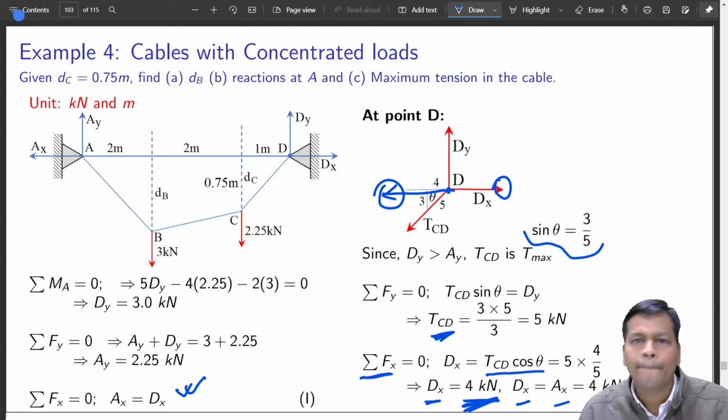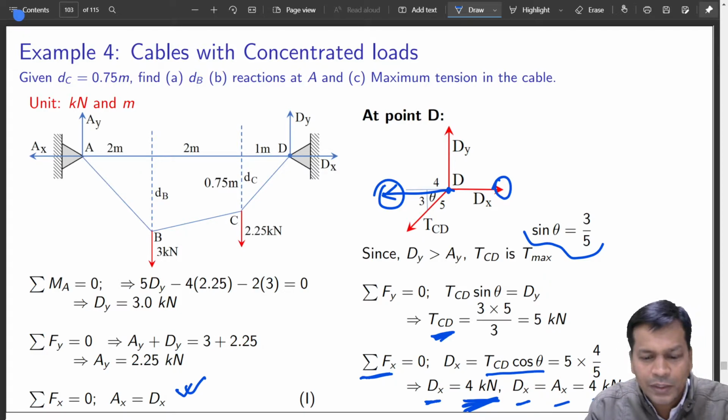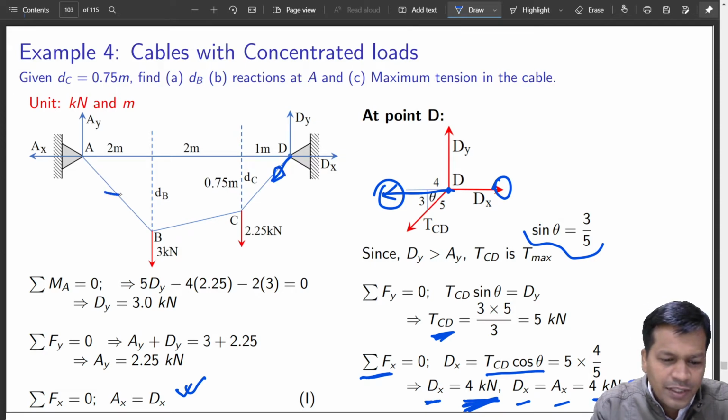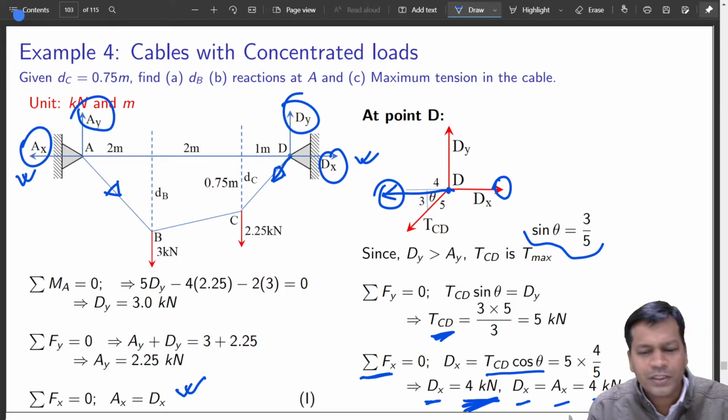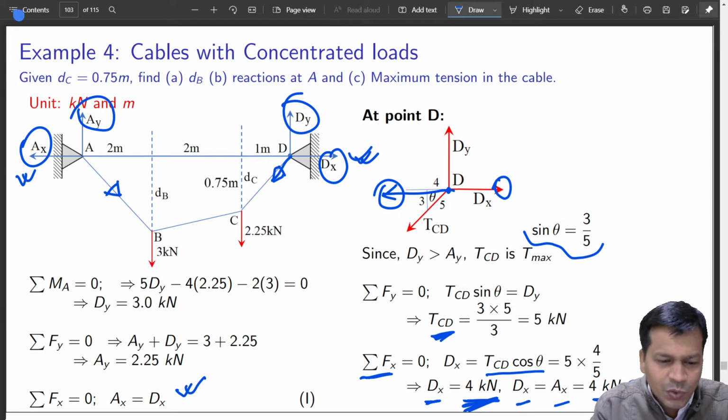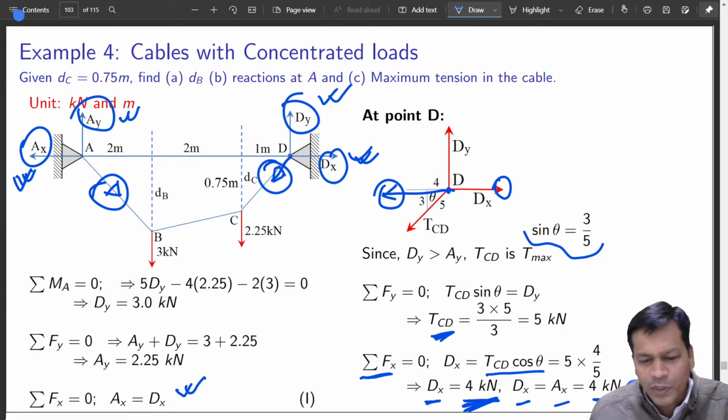Very good. How will TCD be Tmax? Actually see, this is the resultant of this and this, and this is the resultant of this and this, but you know this is equal to this because it is horizontally not moving, it is in balance condition. So if these two are the same and one of them is greater than this, that means this is greater than this. Hope you understood.